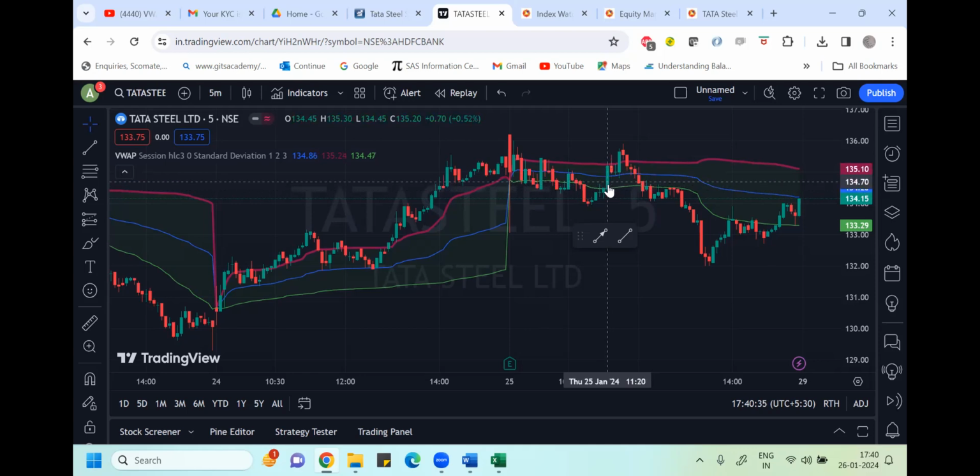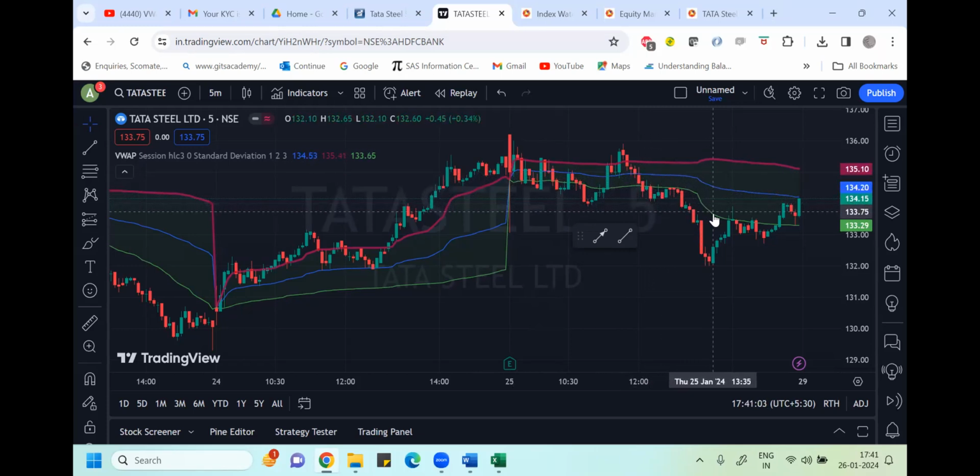So imagine if you would have entered at this. It has already touched the upper circuit of our resistance line, so this will not work here. If I want, I can enter here, and I can put a trigger at the lower green line, and I can put a stop loss at the highest of this.